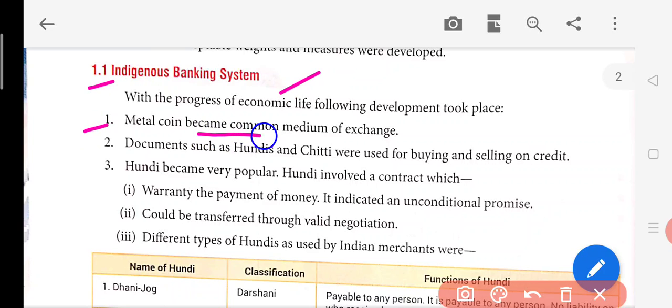The metal coin became the common medium of exchange. At the time, metal coins were in exchange. If you want to buy something, it will be done through coins. Documents such as hundis and chittis were used for buying and selling on credit. If you are selling something on credit, then you can do it with the help of hundis and chittis. So you can buy anything through hundis.